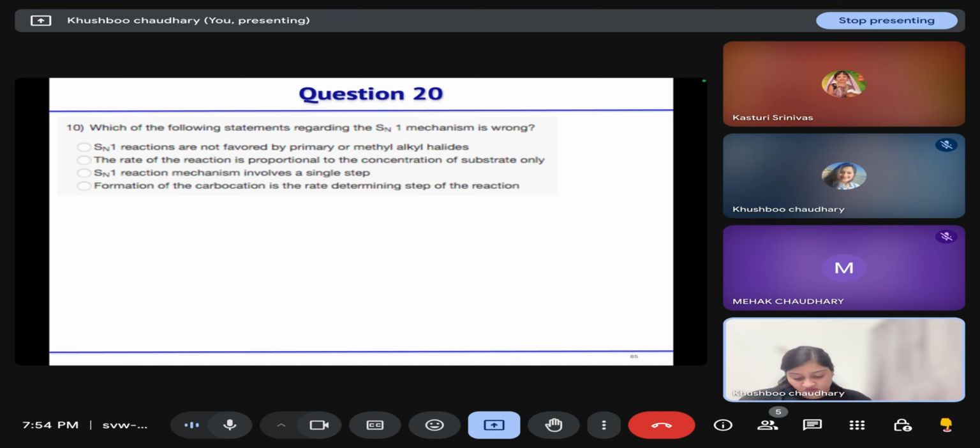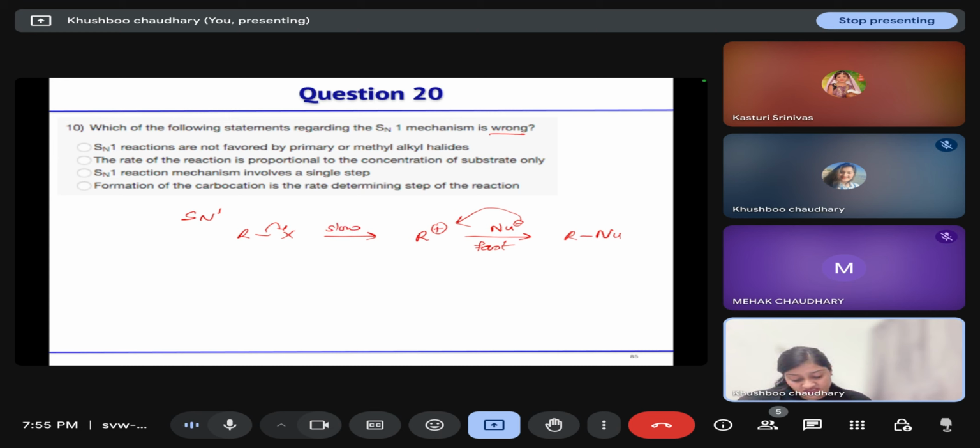Next question is, which of the following statements regarding the SN1 mechanism is wrong? In the SN1 mechanism, the first step is the formation of carbocation. Then in the second step, the nucleophile will attack that to form the substituted product. This is the slow step.